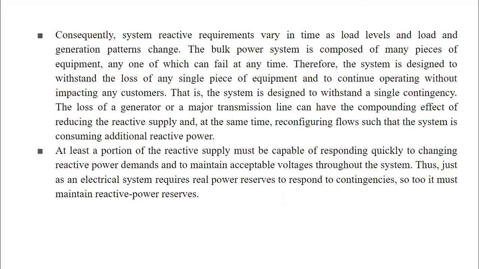That is, the system is designed to withstand a single contingency. The loss of a generator or a major transmission line can have the compounding effect of reducing the reactive power supply and at the same time reconfiguring flows such that the system is consuming additional reactive power.